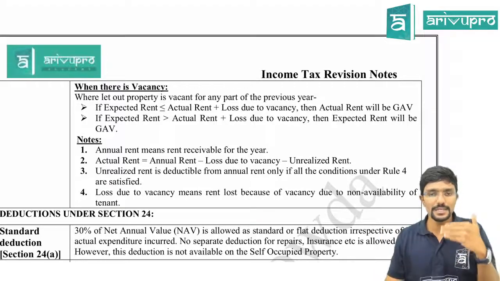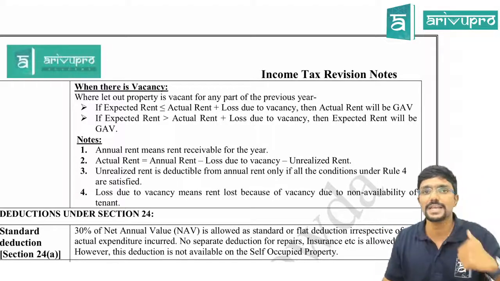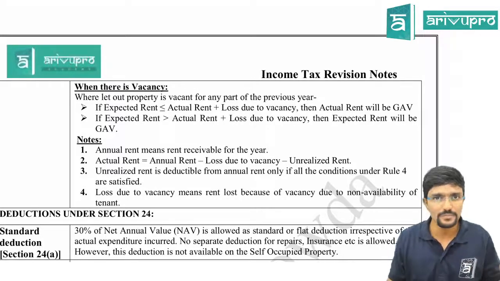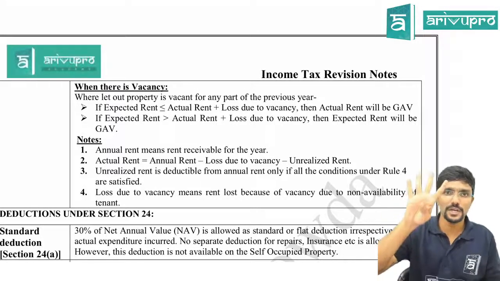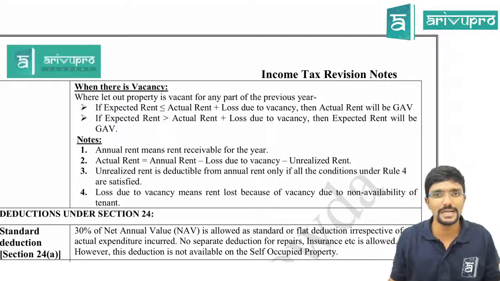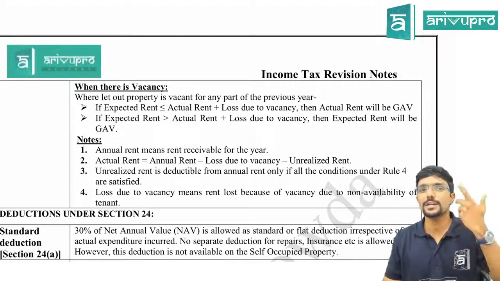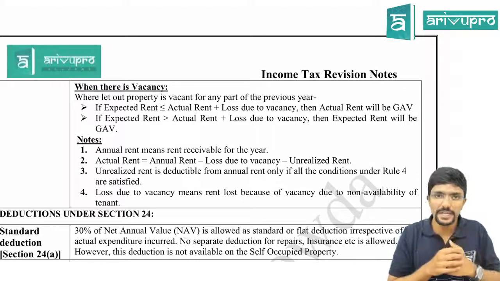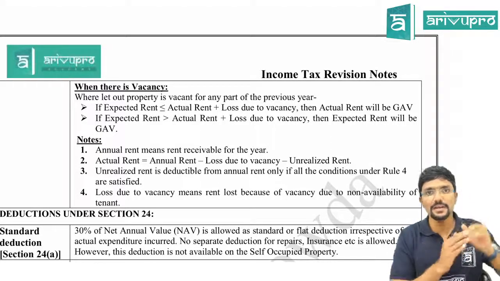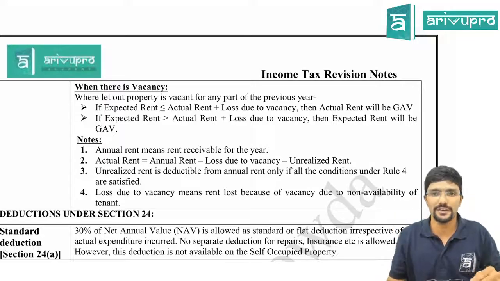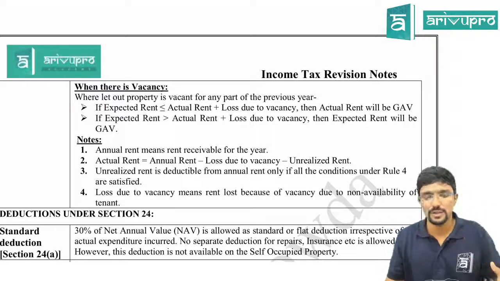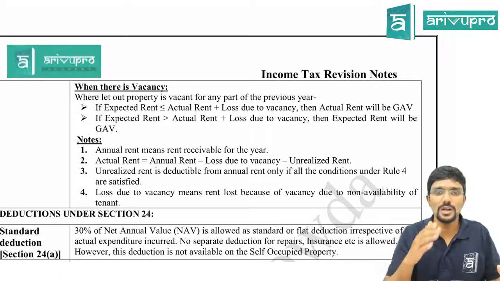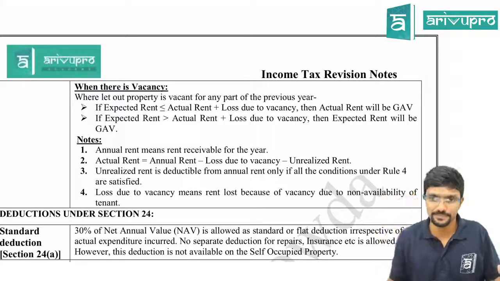Unrealized rent means the tenant is staying in my property, but he has failed to pay the rent. Agree? Only if all the four conditions under rule 4 are satisfied, we can reduce it. Then coming to loss due to vacancy. Loss due to vacancy means some tenants were staying in my property, now they have vacated. I am not able to find a new tenant for 1 or 2 months or 3 months. For that period, we will suffer some loss, which is called loss due to vacancy.